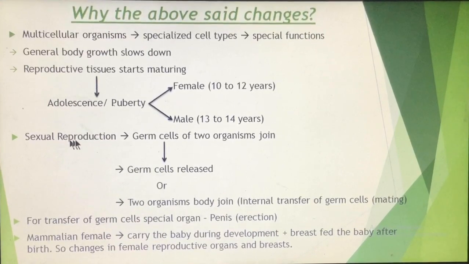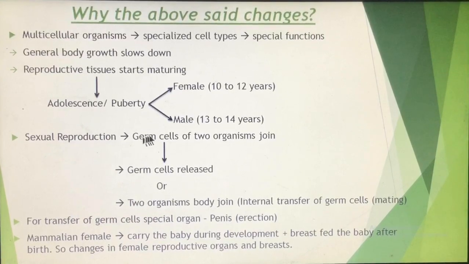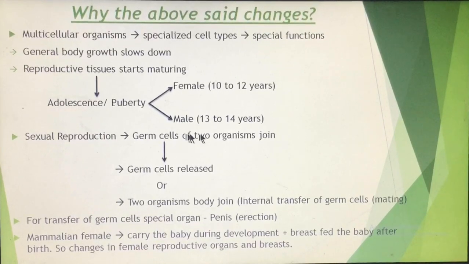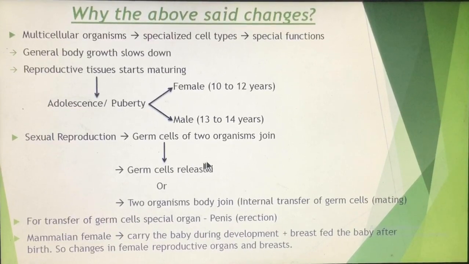हमें मालूम है कि sexual reproduction में the two types of germ cells fuse together. One is the male germ cell and the other is the female germ cell. They fuse together. Now in some organisms, these germ cells are released into the environment, but this takes place in lower organisms like frogs or fishes.